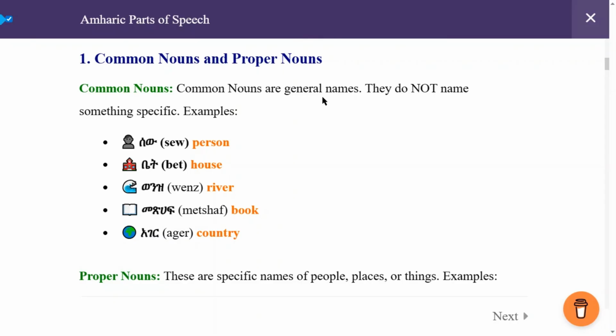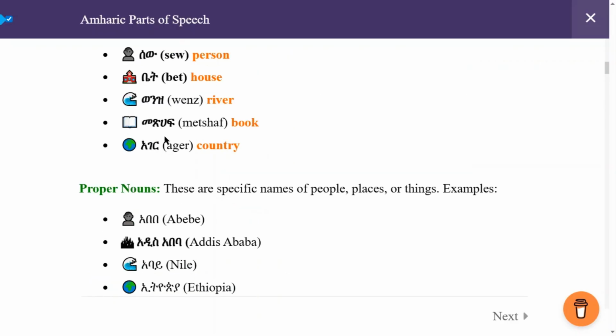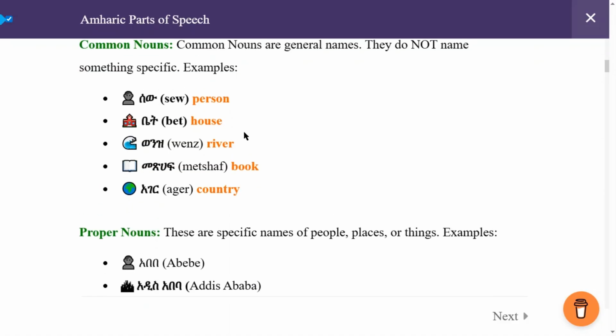Common nouns are general nouns. They are generic, so they do not name something specific. So the first example is ሰው. ሰው means person. So ሰው is a general noun. The second one is ቤት. ቤት is house. ወንዝ means river. መጽሐፍ is book. አገር is country. So, these are general nouns.